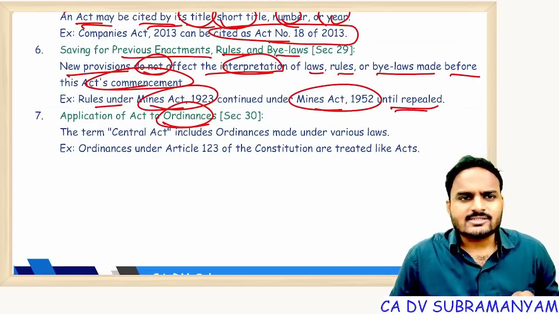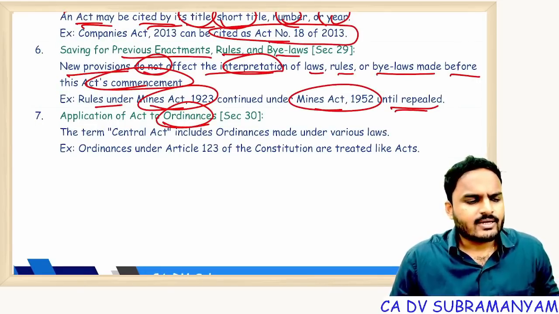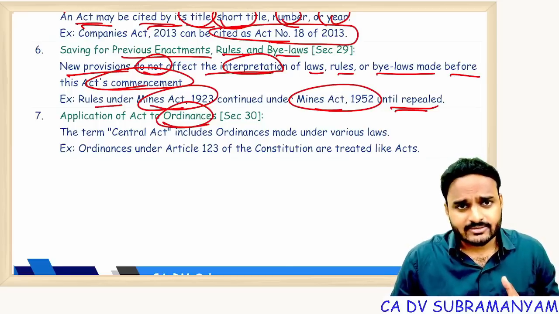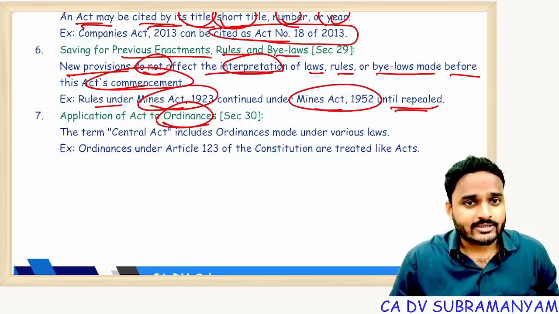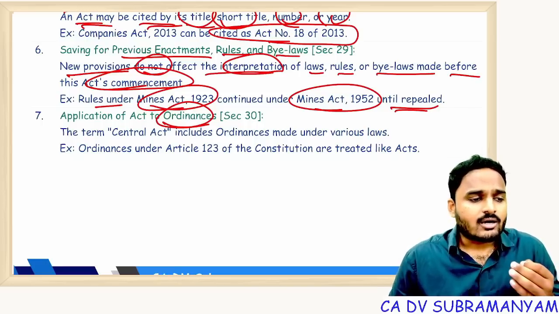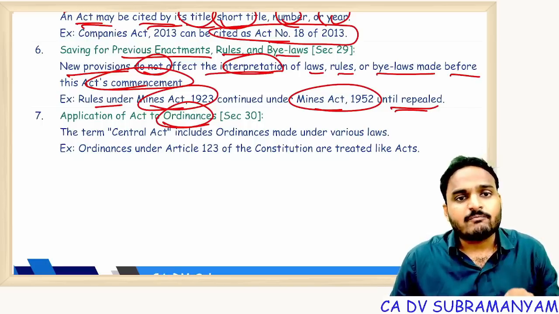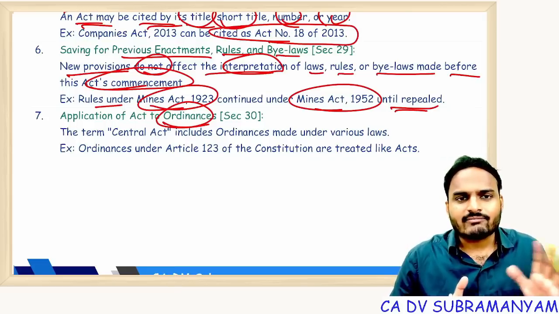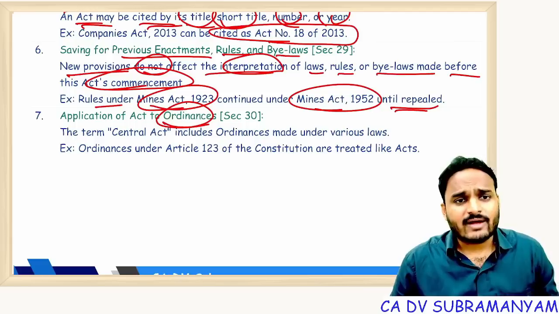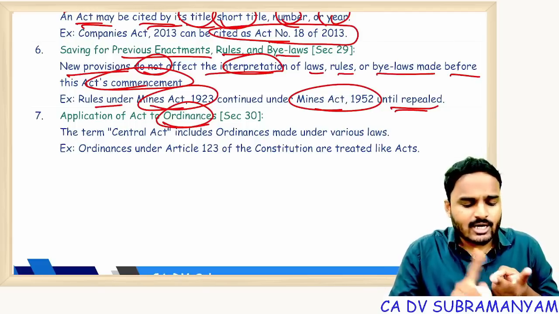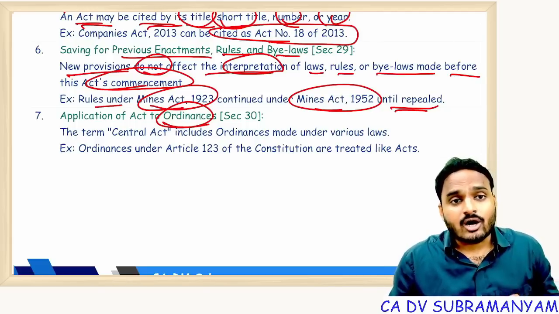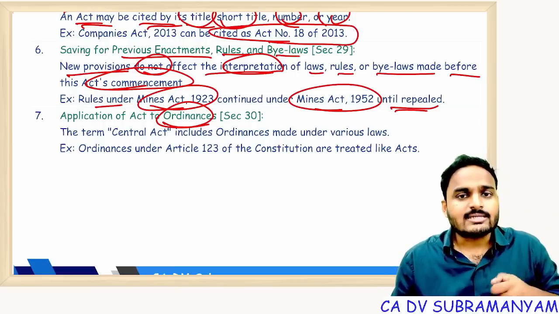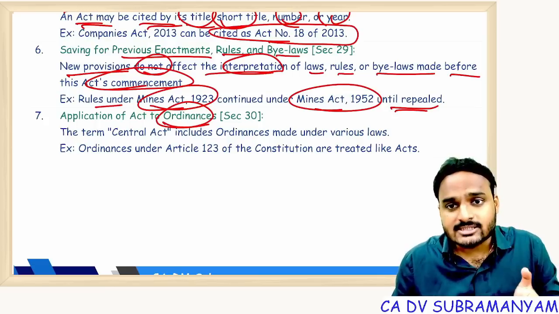Ordinances. Generally, ordinances and acts have the same applicability, but the difference is an Act has unlimited validity, whereas an ordinance has a limited validity period. Ordinance tenure comes to an end by the expiry of 6 weeks from the commencement of Parliament sessions. Generally, the journey of an Act is that a bill is approved by Lok Sabha, Rajya Sabha, and the President, and it becomes an Act. But an ordinance is directly approved by the President, even without approval of Parliament, depending on emergency situations.